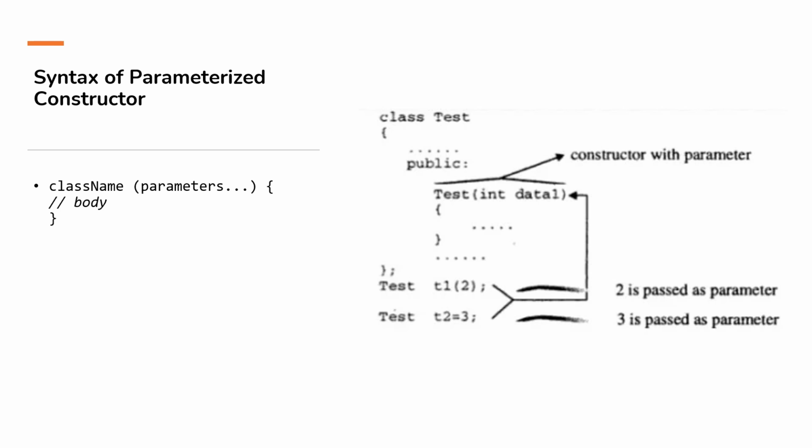Syntax: class name, inside this we give the parameters, then the body of the constructor. So here, class tester, then public. Test is the constructor name, with integer data. So here we are passing the parameters. We are creating the object t1 with brackets 2. So these are the parameters we are passing.